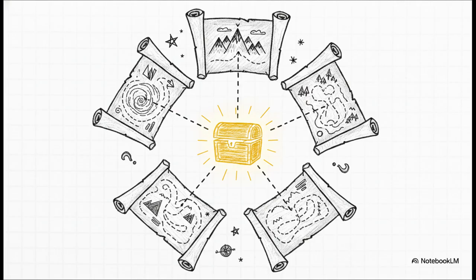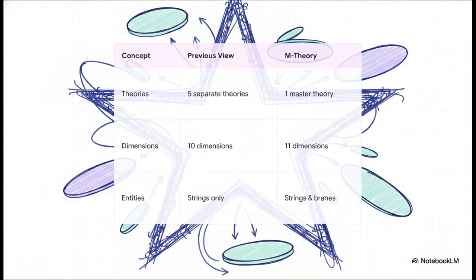As theorists dug deeper into the math, they didn't just find one string theory. They found 5. You had type I, type 2a, type 2b, and 2 heterotic theories. And for a long time, the physics community was just completely stuck. All 5 of these were mathematically perfect, but they were distinct from one another, so nobody knew which one actually described our reality. It was literally like having 5 completely different maps that all claimed to lead to the exact same treasure.